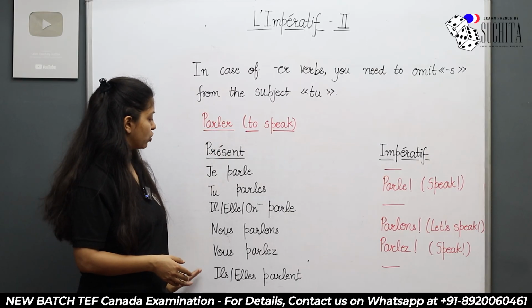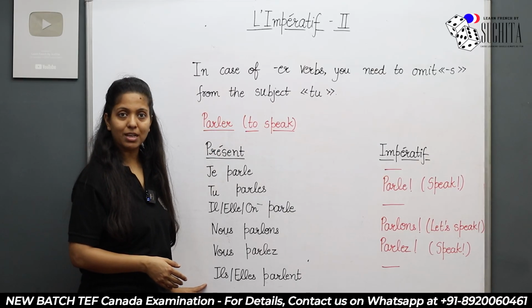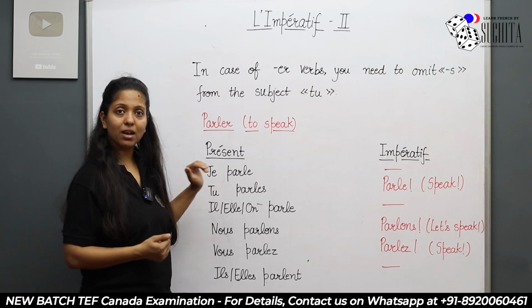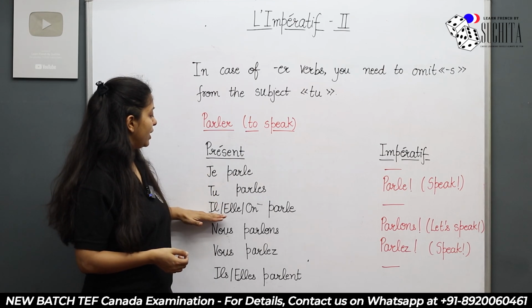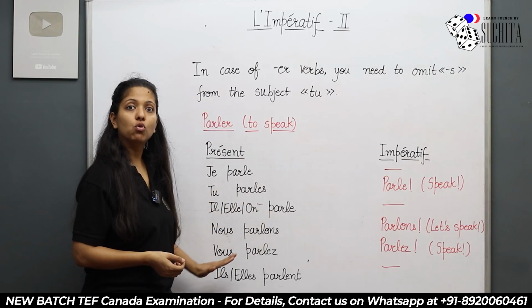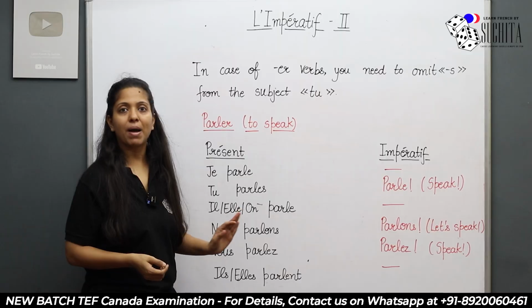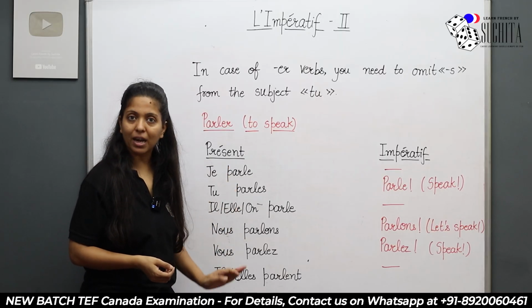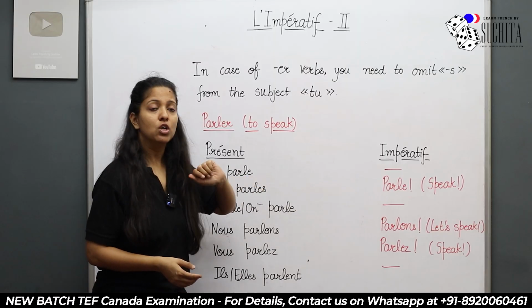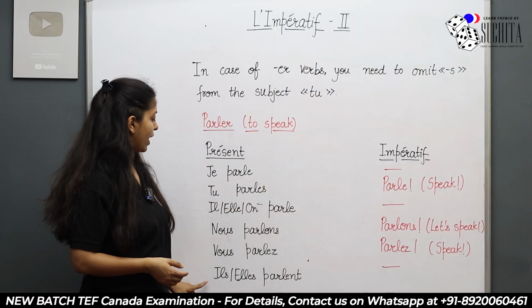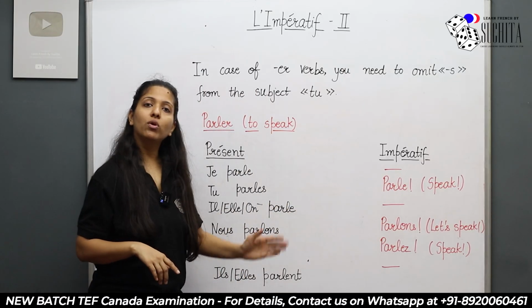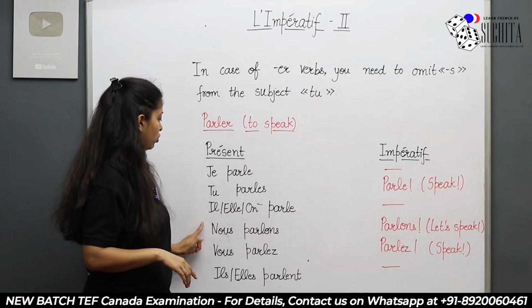Now here I've written the conjugation of the verb parler in the present tense. So of course in the present tense we can write with all the subjects. Je parle, tu parles, il, elle, on parle, nous parlons, vous parlez, ils, elles parlent. So that is the conjugation of the verb parler in the present tense. Now we have to change from present to imperative. So with je, il, elle, on and ils, elles, you cannot write imperative. So I have put a dash over there. You can only write the imperative forms with tu, nous and vous.